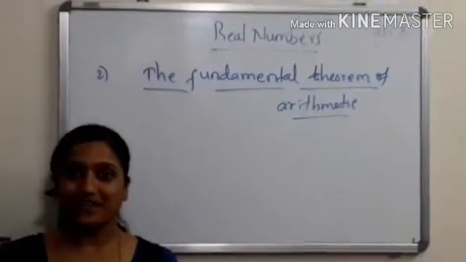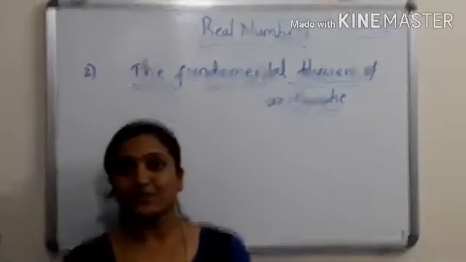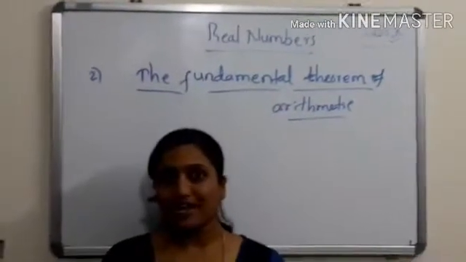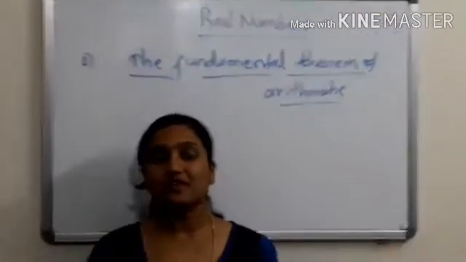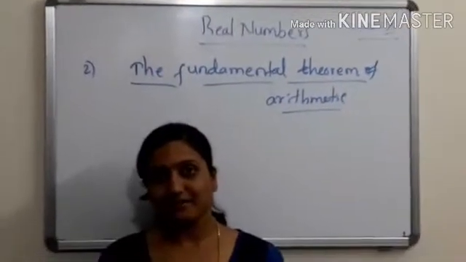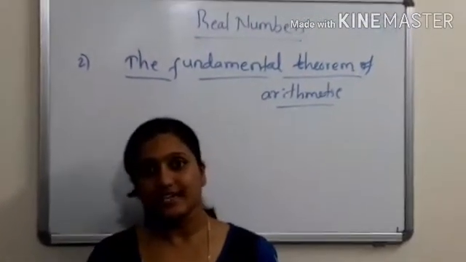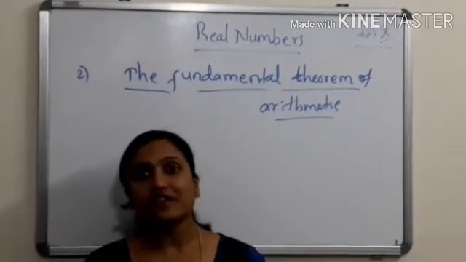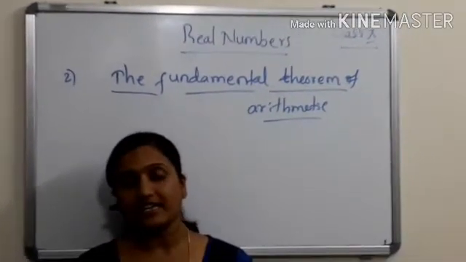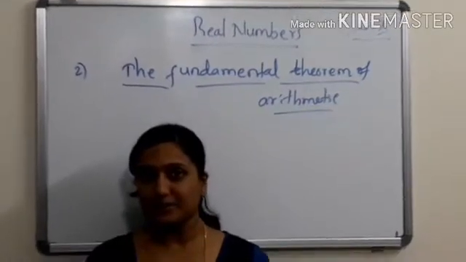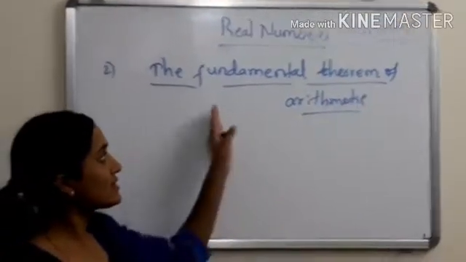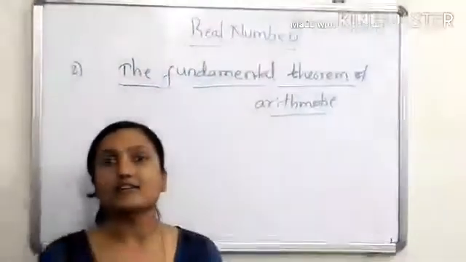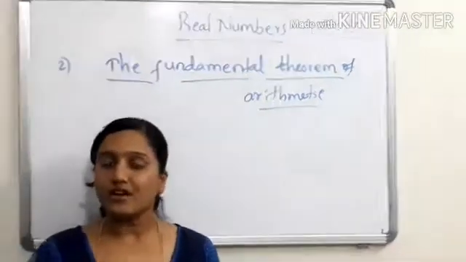Hi to everyone. In the last videos, we were discussing the Euclid division lemma under the chapter of real numbers. Now let's take the second topic, the fundamental theorem of arithmetic. In the fundamental theorem of arithmetic, what are we going to learn? It is nothing but factorization of composite numbers.